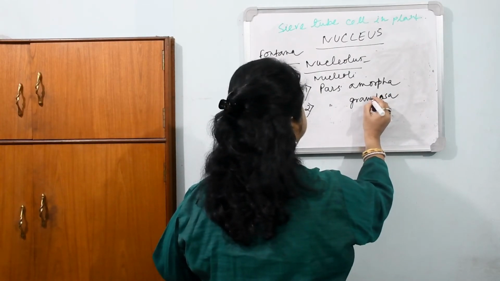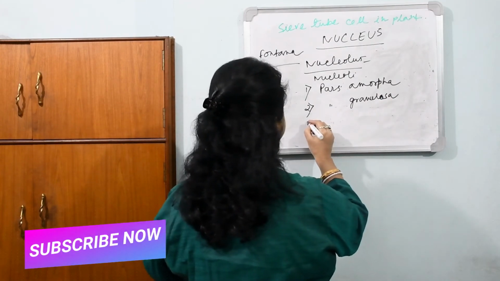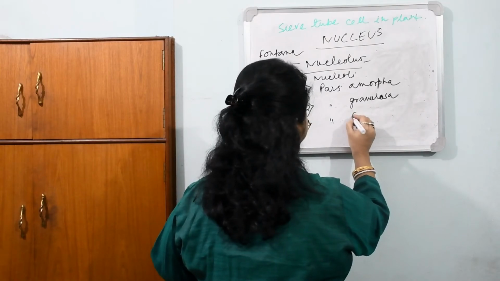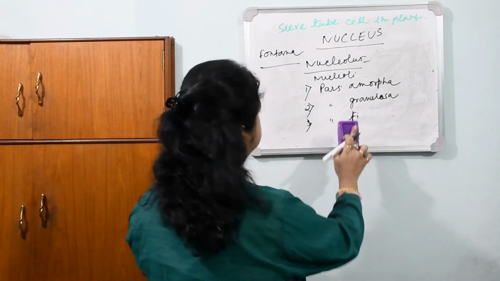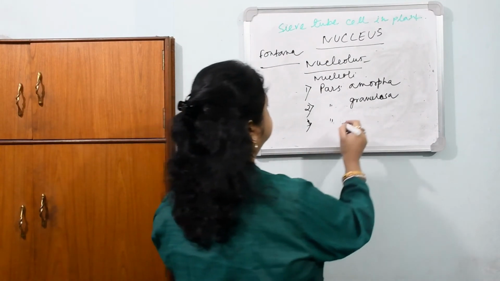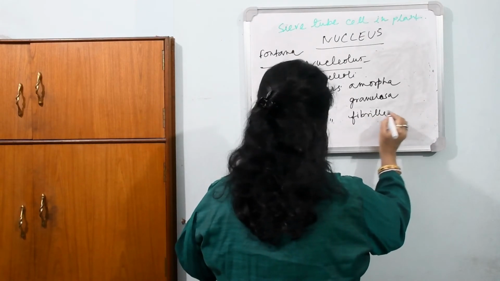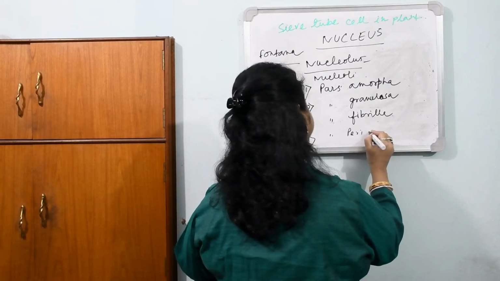Number 3, pars fibrilla, the fibrillar part. And number 4, perinucleolar chromatin.